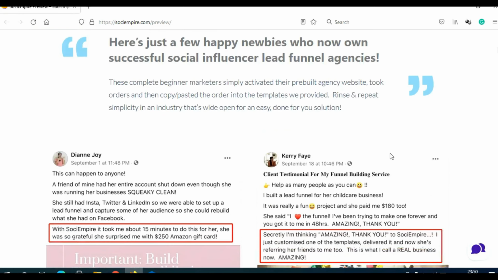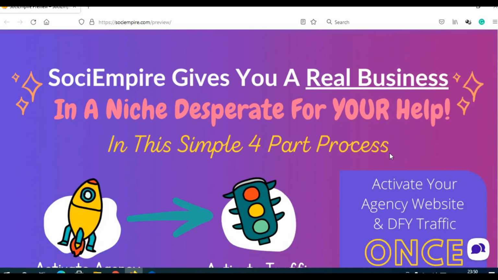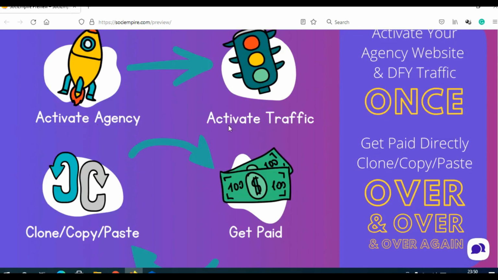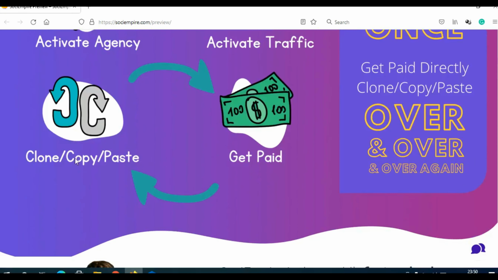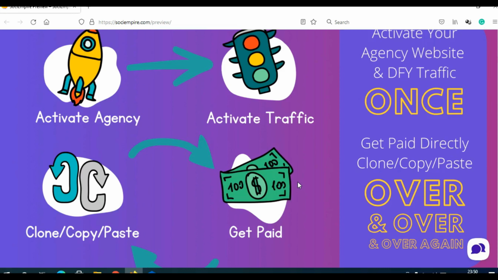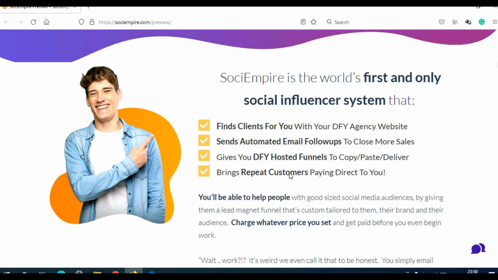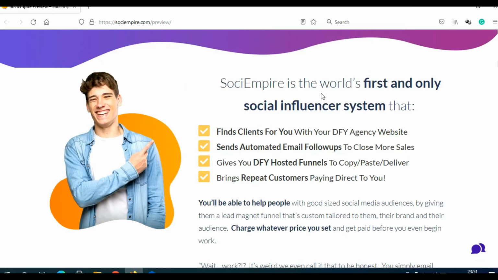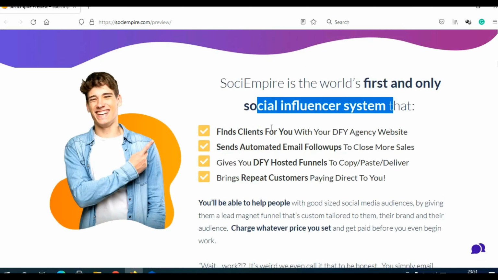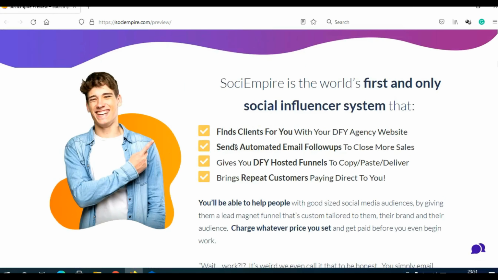When you scroll here you can see some testimonials, and how this system works. Activate agency, activate traffic, clone, copy, paste, and get paid. So basically, SociEmpire will help you to find influencers on Facebook, Instagram, Twitter, and so on, and convert them into your clients. SociEmpire is the first and only social influencer system, finds clients for you, sends automated email follow-ups, gives you done-for-you hosted funnels, and brings repeat customers.